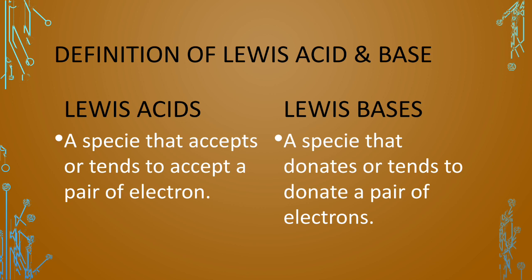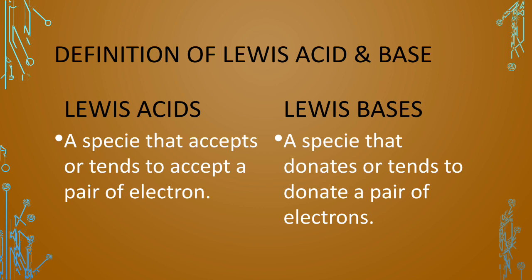So according to Lewis, all those species that can accept or tend to accept a pair of electrons are known as the Lewis acids. And all those species that can donate or tend to donate a pair of electrons act as the Lewis bases.